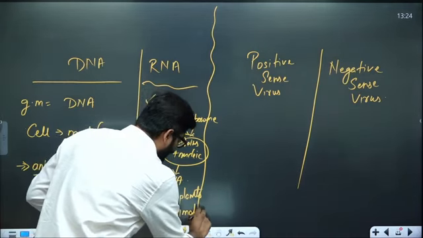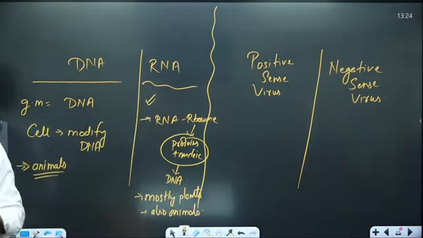But in the case of animals, it is not going to create an immediate impact. It will take some time. Like you see, COVID virus is also an RNA based virus. How much is the incubation time? Around 10-14 days.